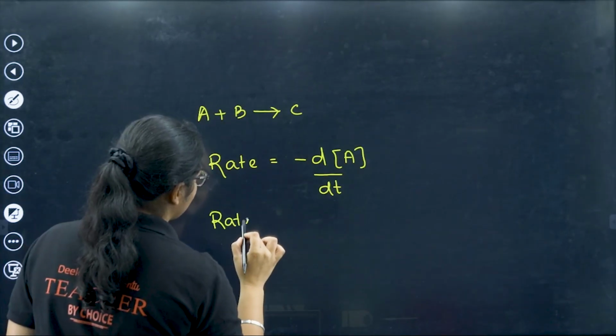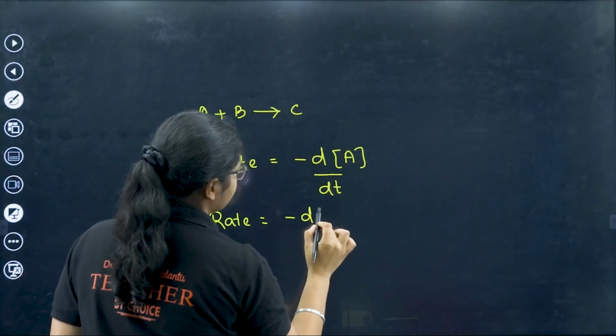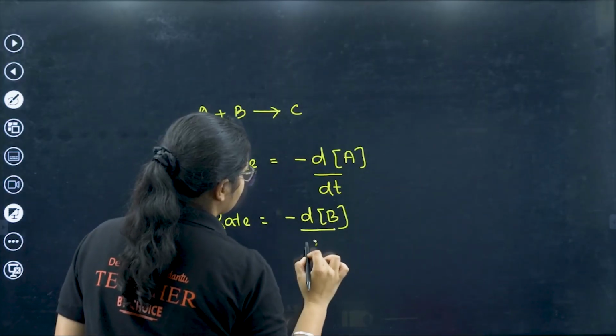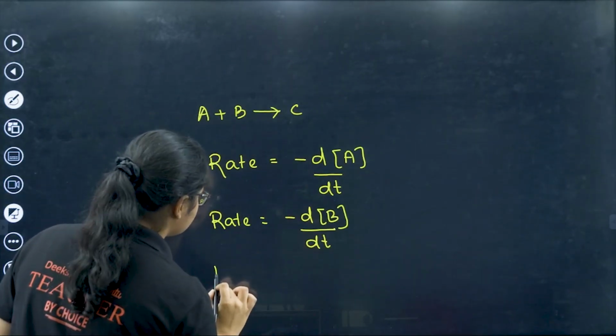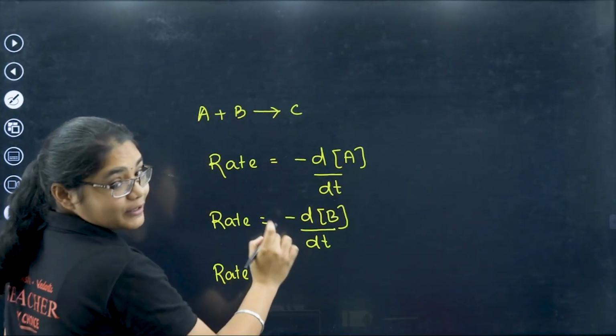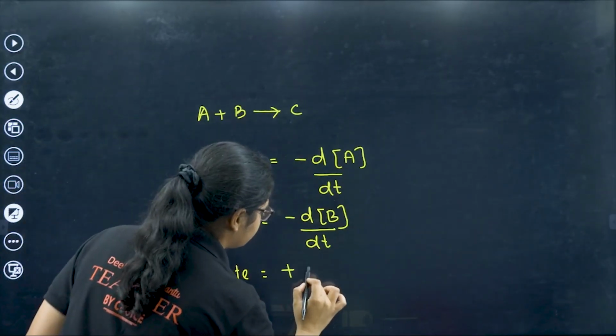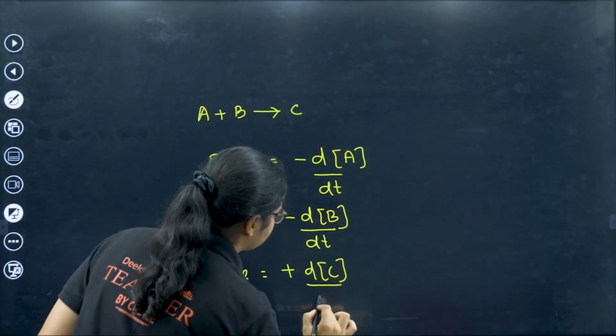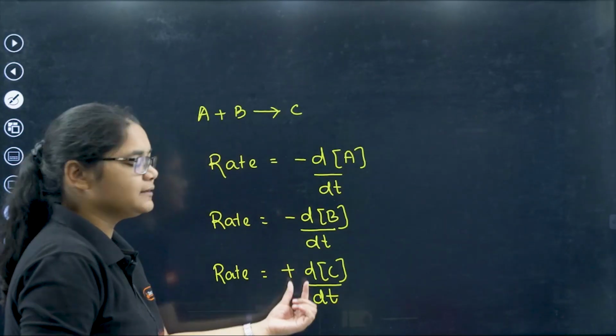Rate can also be written in terms of B, or in terms of the product. Since it is a reactant I put a negative sign, but for the product I don't have to put any sign, I get dC by dt.